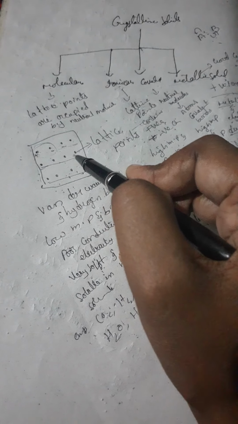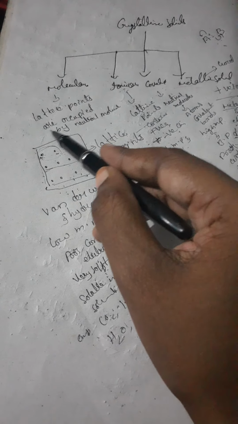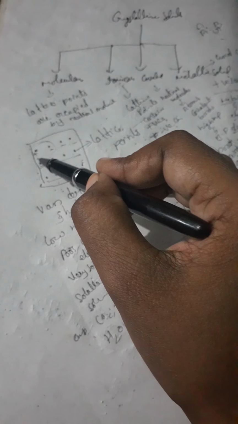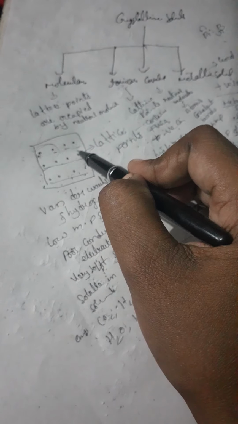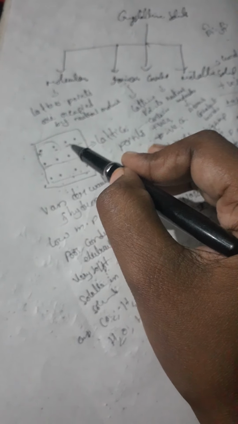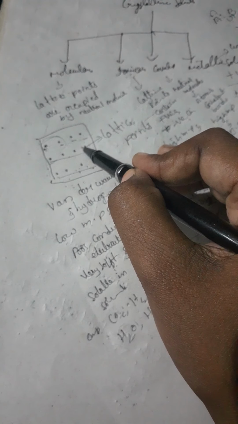Lattice points: when we take a crystal, it is arranged in an orderly manner and consists of atoms, ions or molecules.